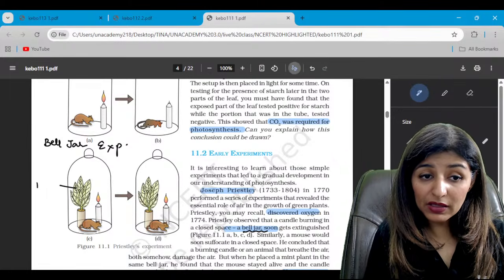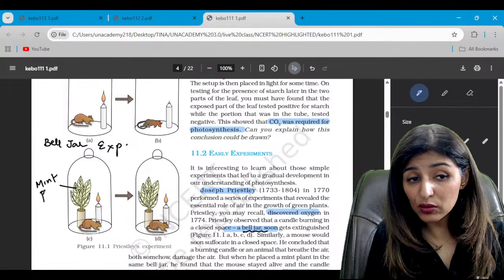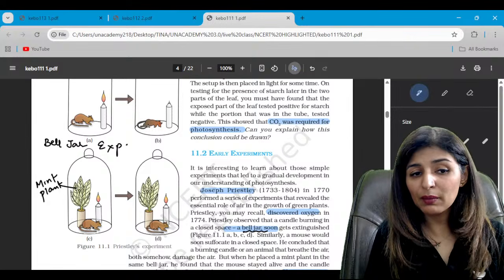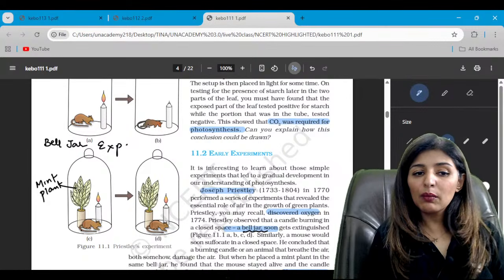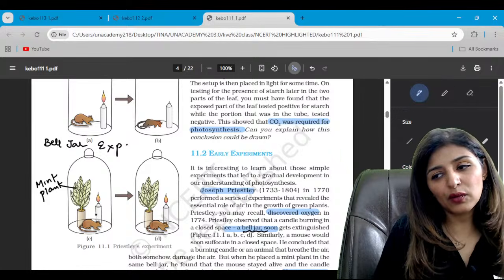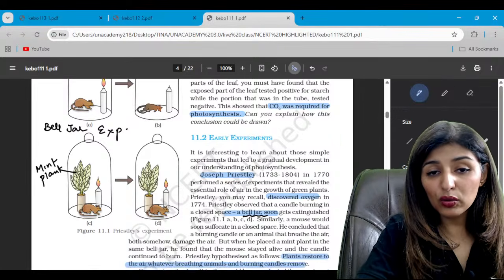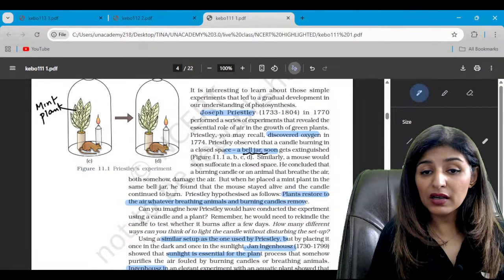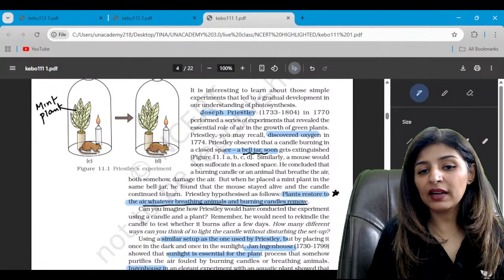But when he kept this mint plant, which plant did he use? Mint plant was kept along with the mouse and the burning candle. Both of them stayed alive. Mouse was happy, the candle was burning. So what did he conclude? That plants restore the air, whatever breathing animals and burning candles remove.